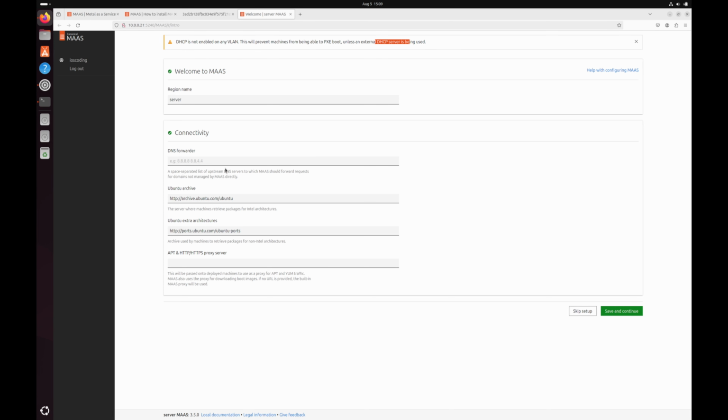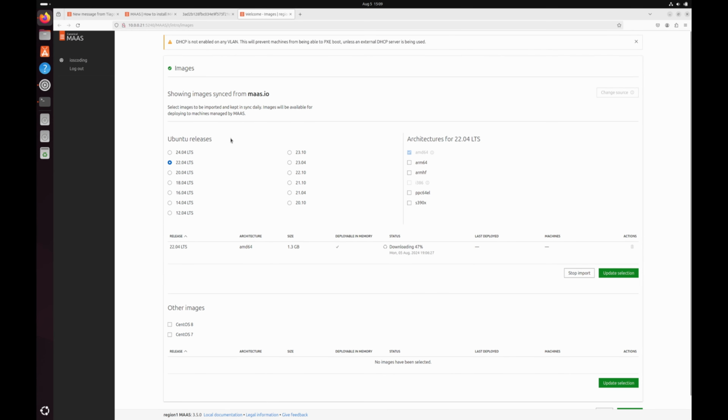So the region name, I'll just keep it server 1, or you can put it region 1 or the default region. The DNS forwarder is if you're using DNS connectivity and your machines don't have access to the internet, or the local server itself does not know, forward those queries. Save and continue. On this page, MAAS is asking you to select some images of your choice so it can